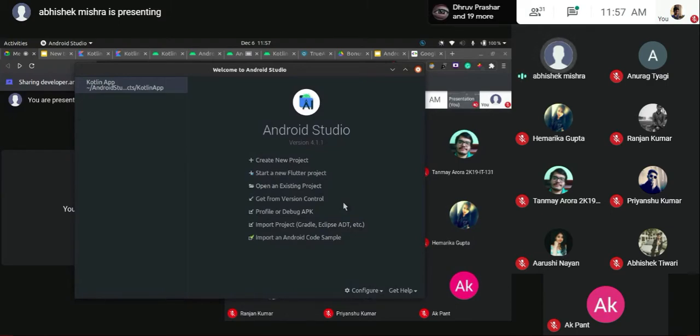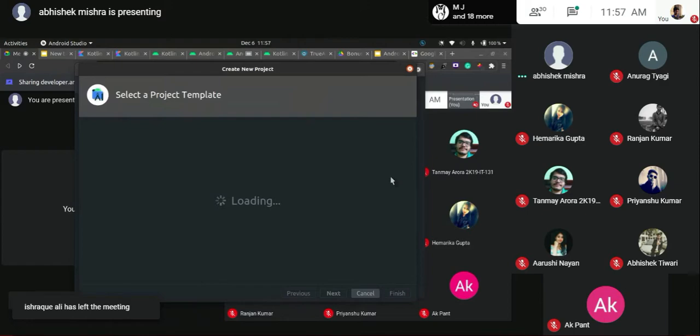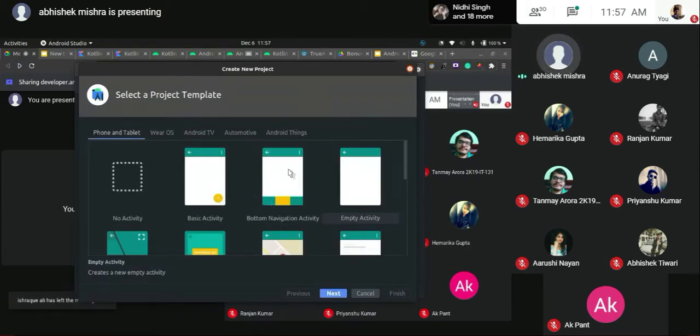Then there is profile or debug APK. Some of you might know it, but .apk is the extension for executable files for Android. You install every single application as an .apk. You can profile or debug it, like you can check how much I am using in images, how many MBs I am consuming, etc. You can also import projects using Gradle, and it won't be a problem. So you'll head over to the create a new project section.